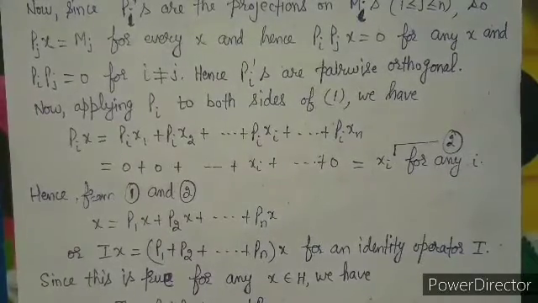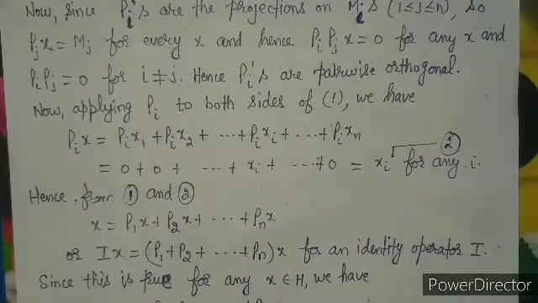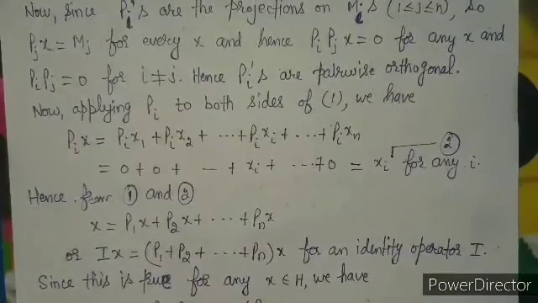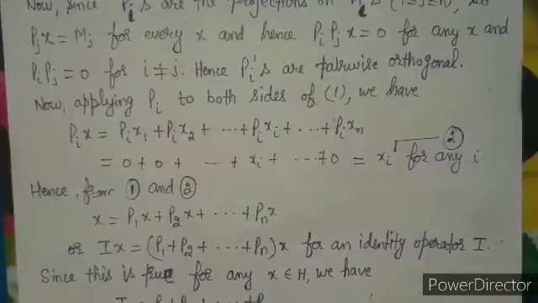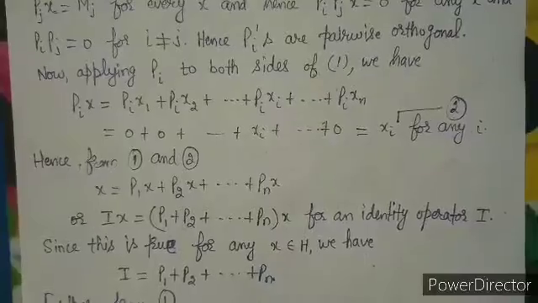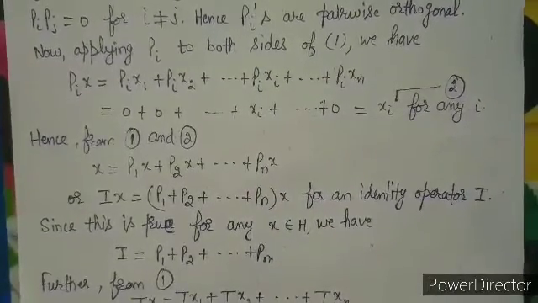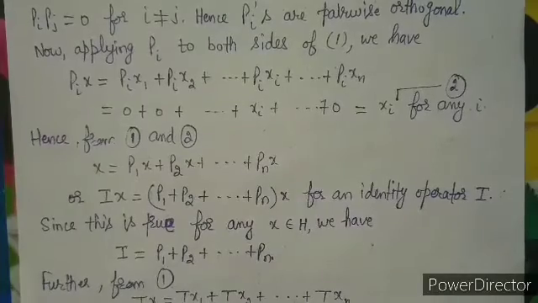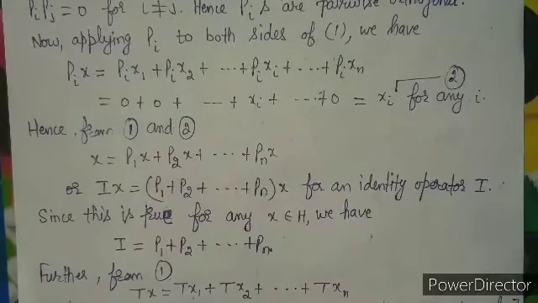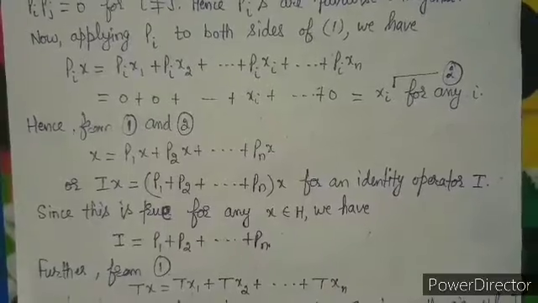So when we combine 1 and 2, we get x1 equal to P1x, x2 equal to P2x, and xn equal to Pnx. Putting these in the right side of 1, we get x equal to P1x plus P2x plus up to so on Pnx. And we know very well that the identity operator gives Ix equal to x. So the left side we write as Ix equal to P1 plus P2 plus up to so on Pn x. If we compare these two sides, we get I equal to P1 plus P2 plus up to Pn. This was the second thing which we had to prove in the second part.